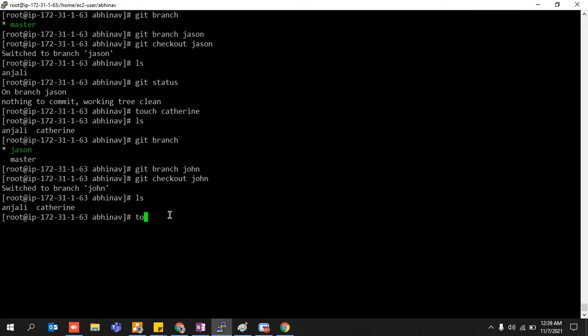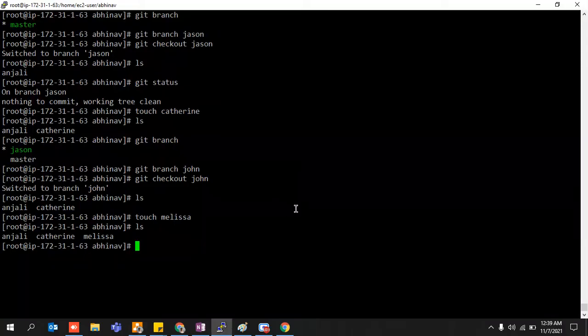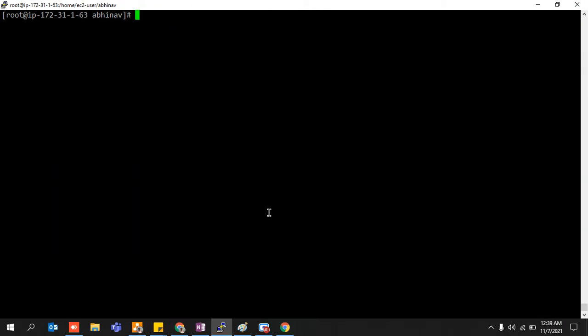Let's say John decided to come with Melissa as well. So let's create a file over here, touch Melissa, and do ls. So the concept is now getting a little bit clearer at this particular point of time. So what is happening, guys? Again, I'll do Control L.